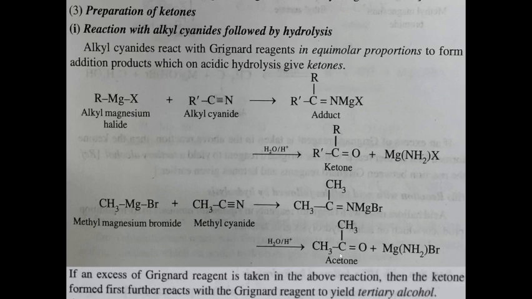So this is the case when we use equimolar proportions of Grignard reagent and alkyl cyanide. And if we take excess of Grignard reagent in the above reaction, then the ketone formed first further reacts with the Grignard reagent to yield tertiary alcohol. We have already discussed the ketone. When it is reacting with the Grignard reagent, then we get tertiary alcohol.